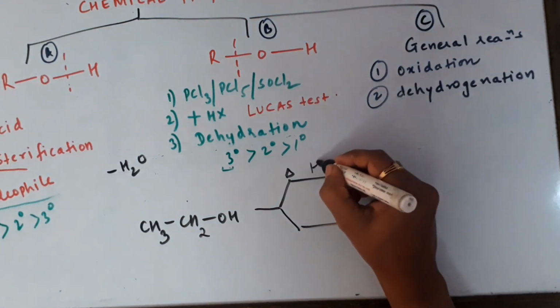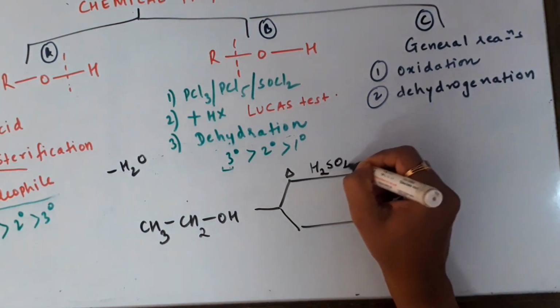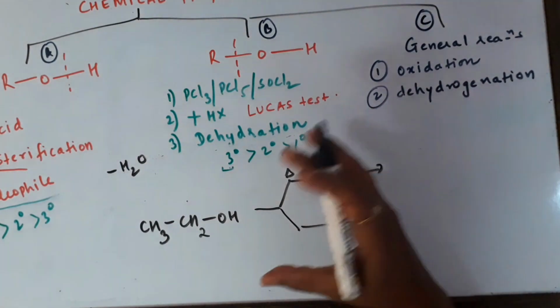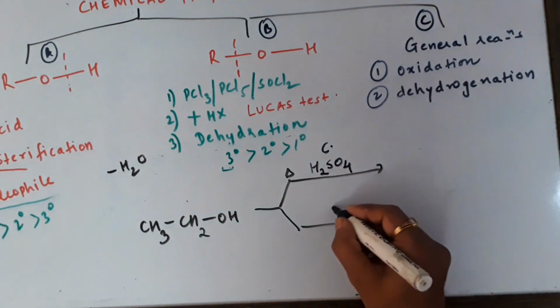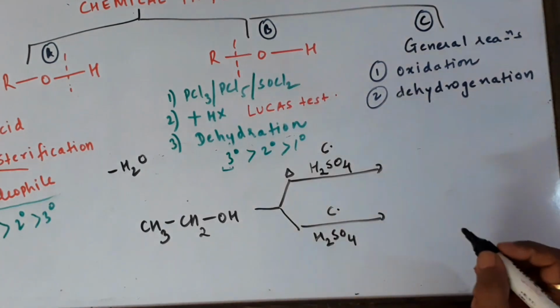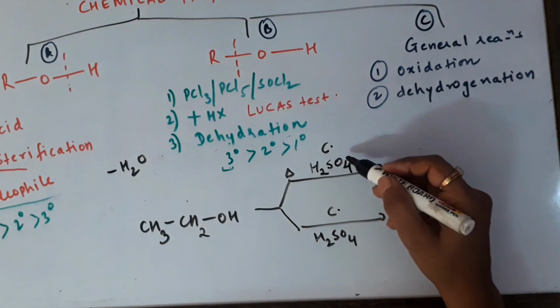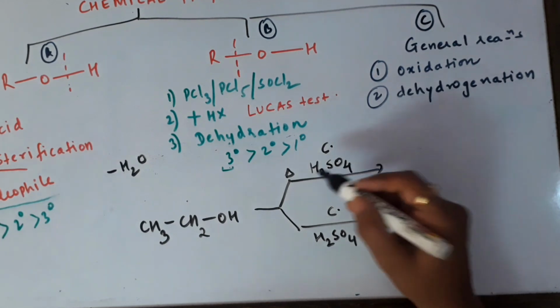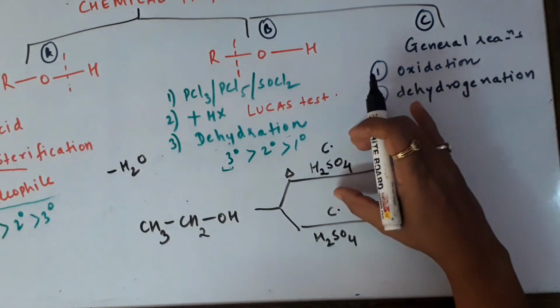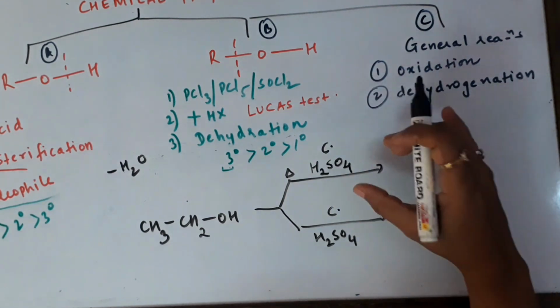I will accelerate this reaction by adding a very strong dehydrating agent like concentrated H2SO4, which is going to remove the water. So dehydration of alcohols can be achieved by using dehydrating agents like phosphoric acid, sulfuric acid, alumina, etc. We are going to remember sulfuric acid for our exam.